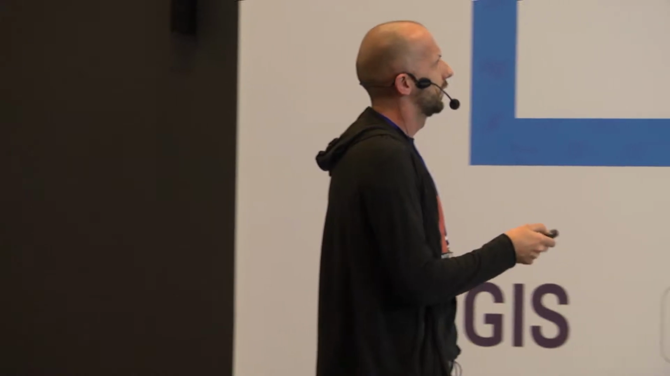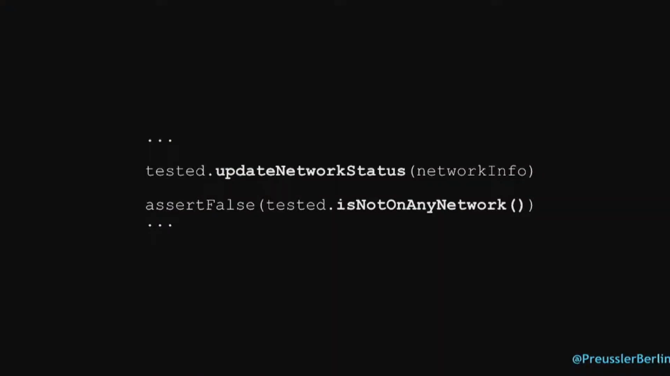Wouldn't it be nice to write it like this? It's not connected to any network. But then you realize, but I only need this method in the tests. I don't need it in production. So I don't want to have something in my production code that's only for tests. Would be bad practice, right?